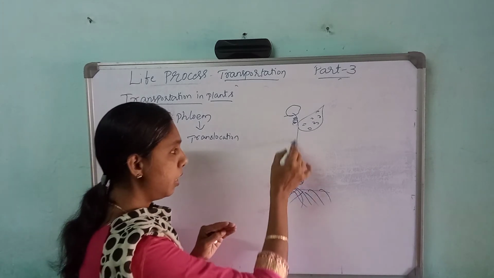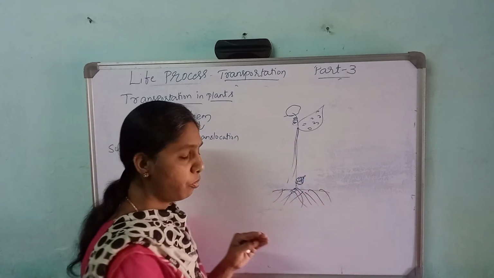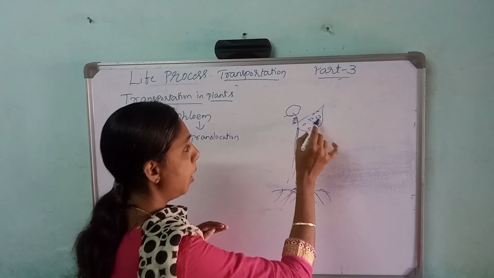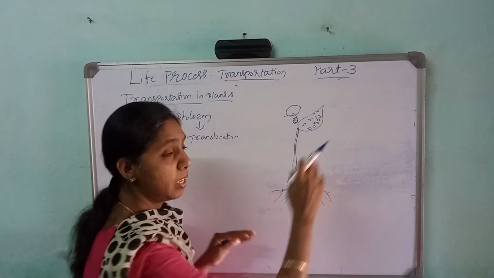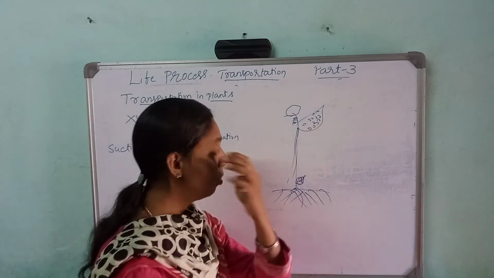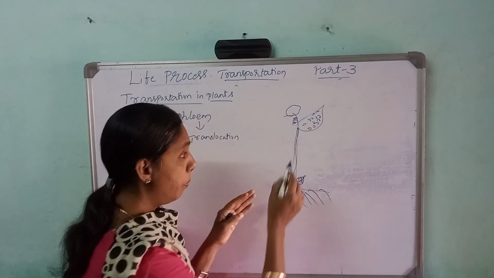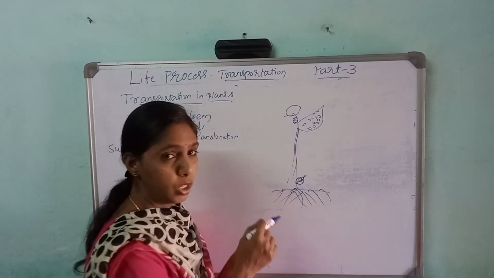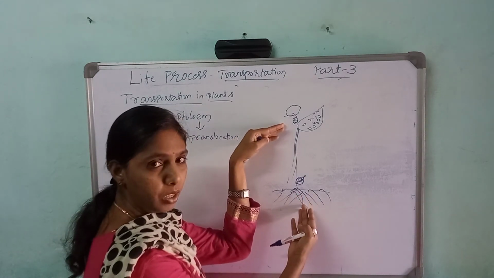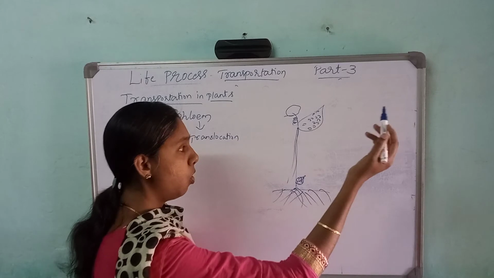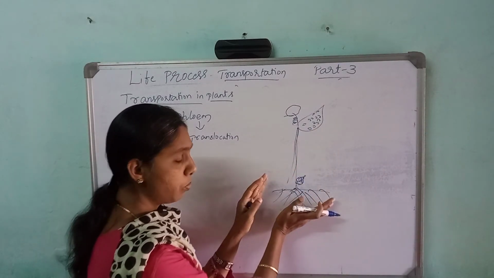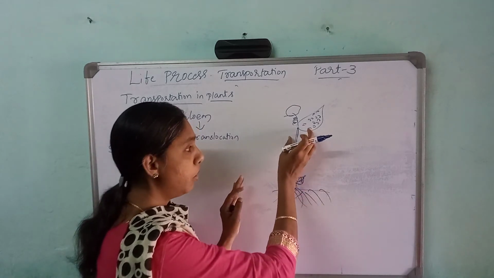There are xylems and phloems here. So through transpiration, the plant loses excess of water. What will happen? There will be a difference in the pressure. Before the transpiration, the pressure will be the same. As soon as it removes the water, the pressure varies here and here. So the pressure becomes more here and the pressure becomes less here.